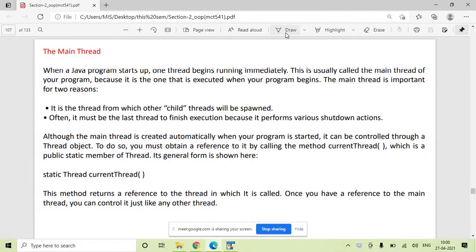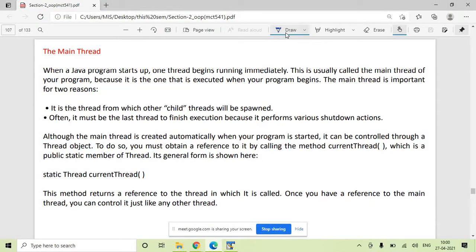Main thread. Yesterday we discussed in brief what is multithreading, what do you mean by synchronization, what do you mean by context switching, message passing. All these concepts we have discussed in brief. Let us try to understand this main thread concept.